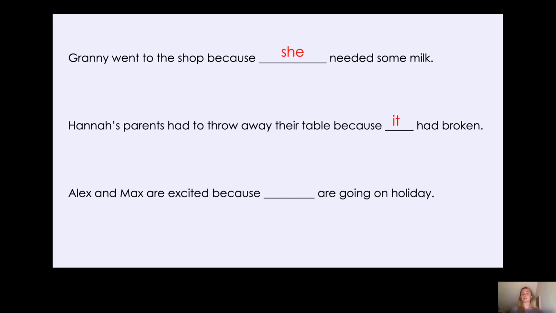Okay, the next one. Alex and Max are excited because are going on holiday. Well, Alex and Max are two people. So what subject personal pronoun could we use to replace Alex and Max? Yes, we can use they. Alex and Max are excited because they are going on holiday. We've used the pronoun they rather than saying Alex and Max are excited because Alex and Max are going on holiday. Okay, now let's have a look at the other type of personal pronoun. We've looked at subject pronouns, which replace the noun doing the action, but what's an object